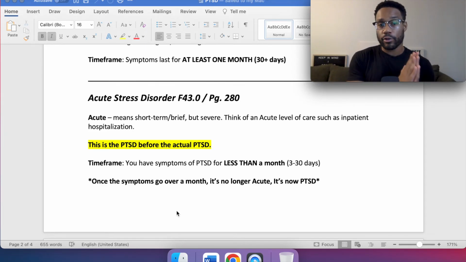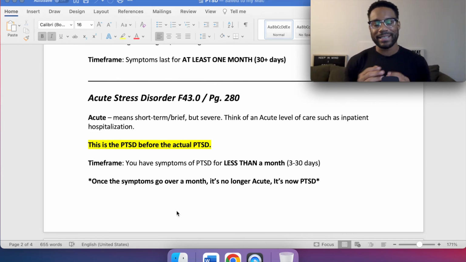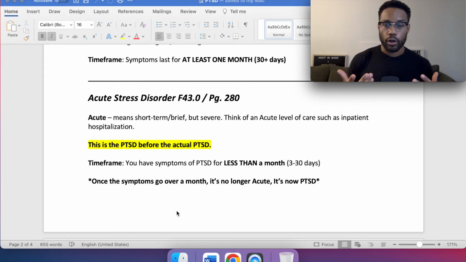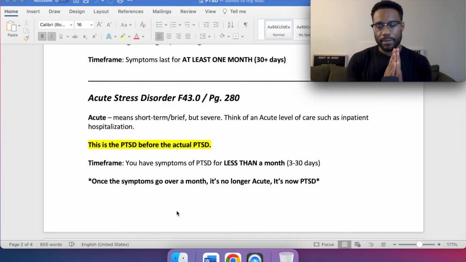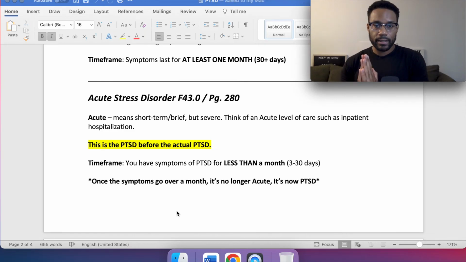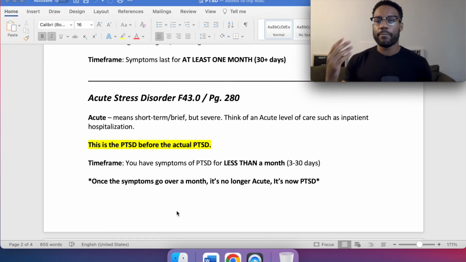disorder. Once it goes past the 30 days, and I know some people may say, wait, Ray, how about if it's a leap year or it's 30 days, 31 days? Again, the exam's not going to nitpick you in that regard. The time frames are usually going to be pretty clear. Like they're going to say something like 2 months or longer, right? But once it goes past that 30 days, and the symptoms are still present, they're continuing, then it's now PTSD.